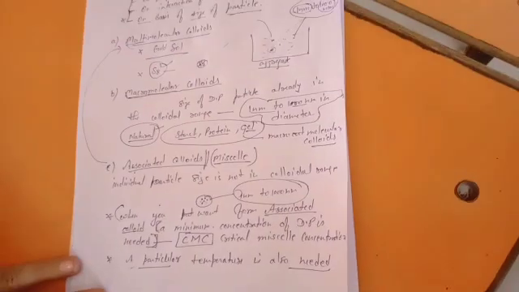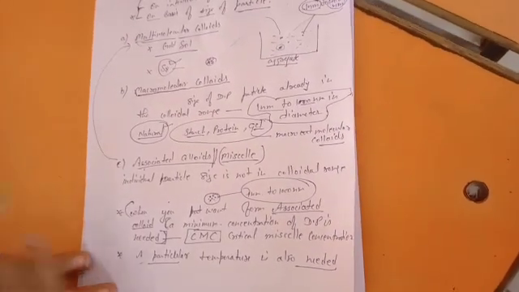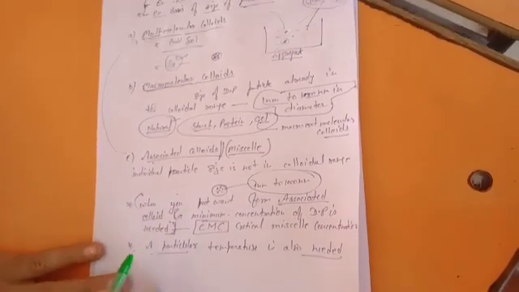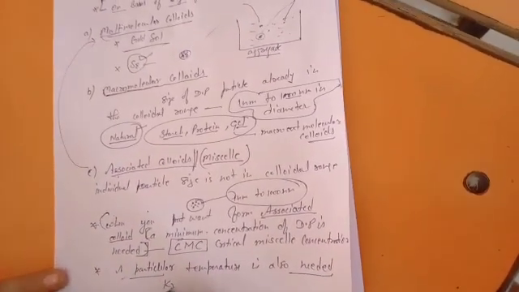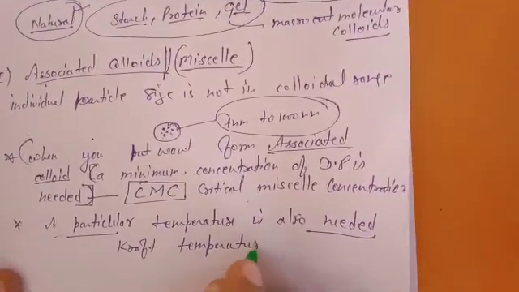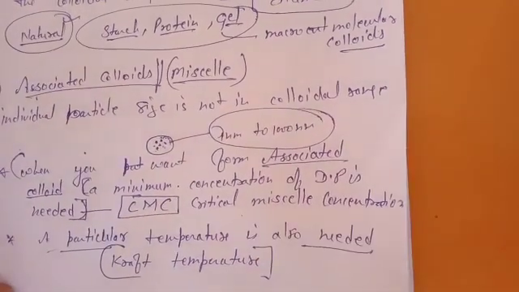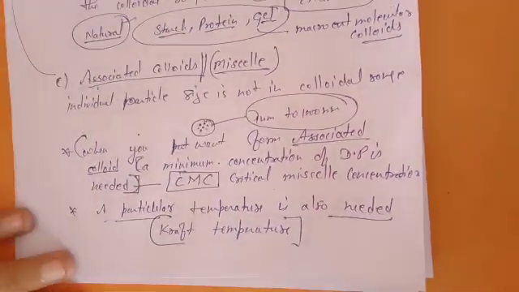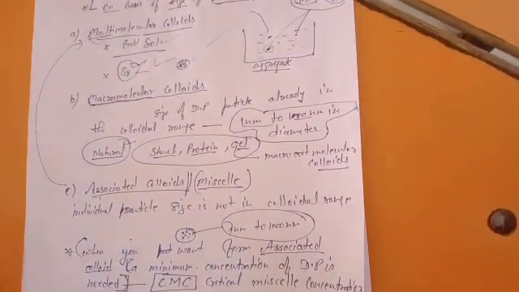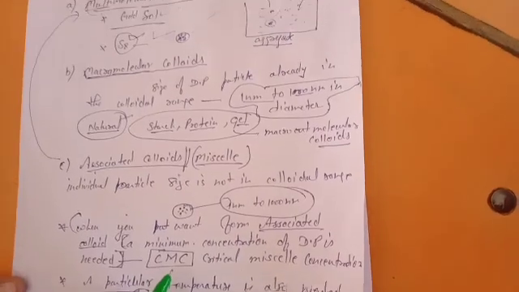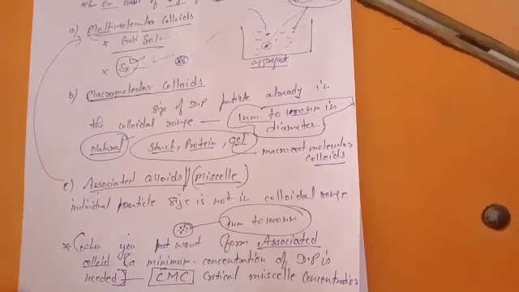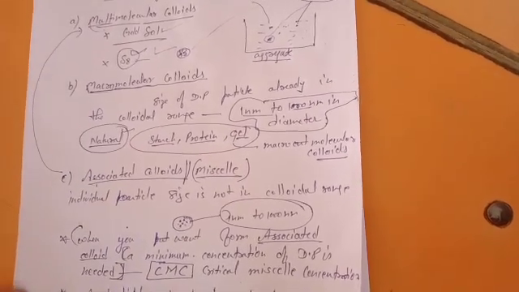Multimolecular colloids can form at any concentration and at any temperature, but associated colloids only form at a particular concentration and a particular temperature, and that particular temperature is termed the Kraft temperature. Okay, so this is your associated colloids. For multimolecular, you have two examples, gold sol and sulfur particles. In case of macromolecules, they already exist naturally, like starch and the protein which exists in milk. So these are the natural colloids.